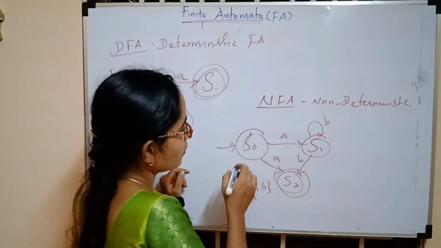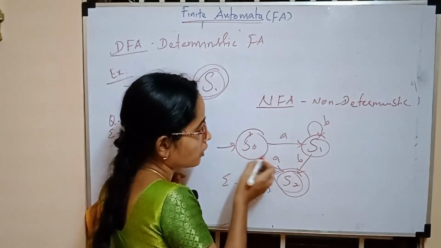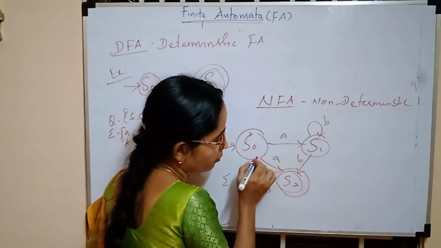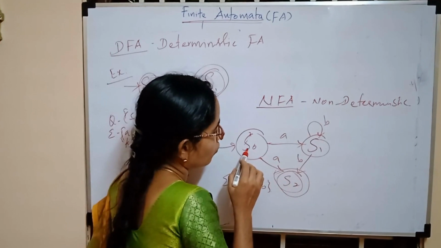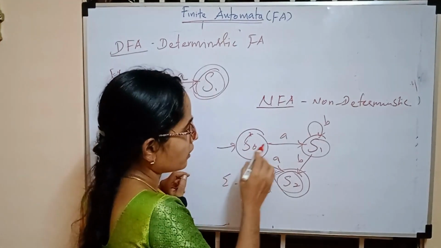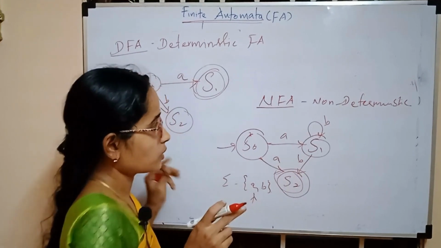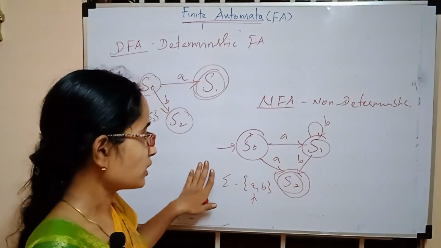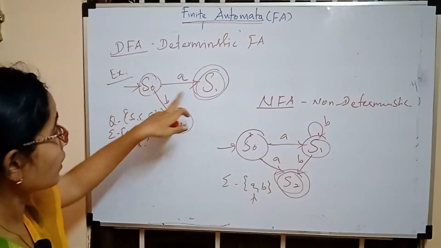By being on S0 and looking for input small a, you have two different paths, that is more than one path. So S0 comma a goes to S1 as well as S2. So you have two different paths. This is called non-deterministic finite automata. But in the DFA you have only one path.